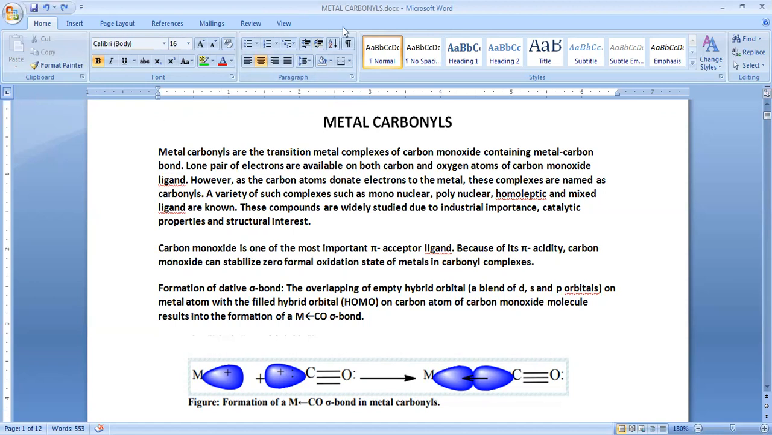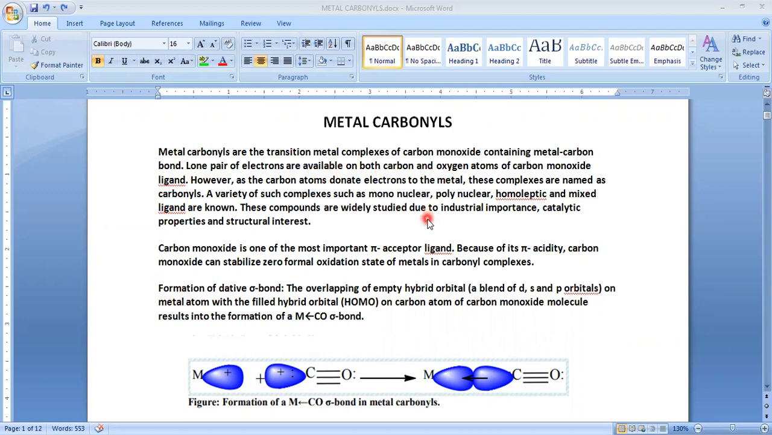Here, see, I will show you. Metal carbonyls are transition metal complexes. In short, you can say metal carbonyls are complex compounds, consisting of a transition metal and carbonyl, meaning carbon monoxide, containing a metal-carbon bond. So in that compound we expect a metal-carbon bond. The metal forms a bond with the carbon of CO, the carbonyl group. The lone pair of electrons are available on both carbon and oxygen atoms.